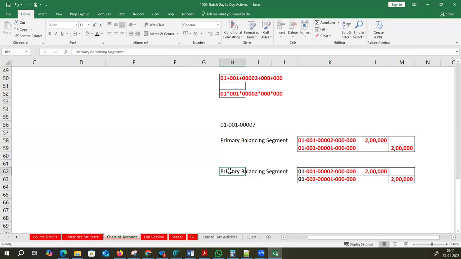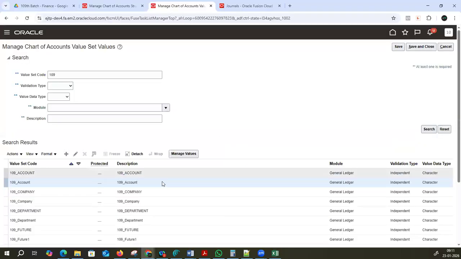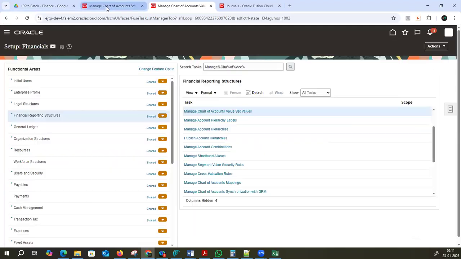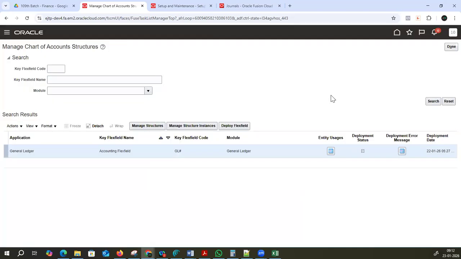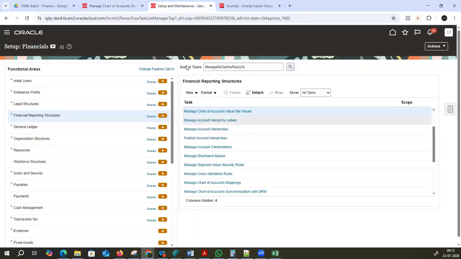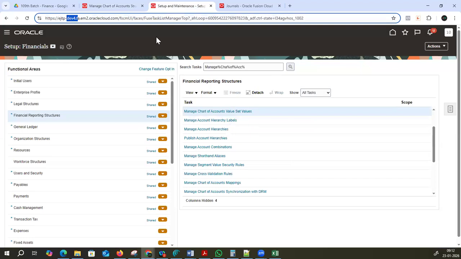If you want to go for like this, how many segments do we have, you know? Primary balancing segment is there. Secondary balancing segment is there. Third balancing segment is also there. Like that. So if you go to labels, you will get to know. Close it, structure. Still it is taking time because I know this instance won't work out for deployment. In your instances, it will work. Don't need to worry.